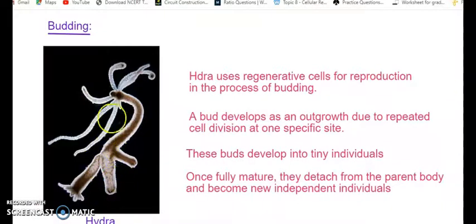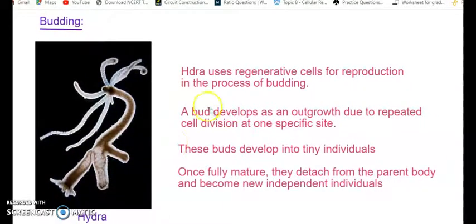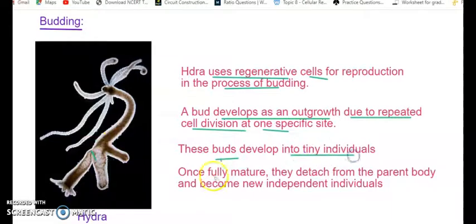So this is a hydra. Okay, this is the bud that you can see, right? So what does hydra take up as method of regeneration? So hydra uses regenerative cells. Regenerative cells means those cells which can generate back, reproduce back, in the process of budding. A bud develops as an outgrowth due to the repeated cell division at one specific site. It can't do any other place, but only that one specific site where it can develop a bud, like in this case, right? These buds develop into tiny individuals, and once they are fully mature, they detach from the parent body and become new independent individuals.